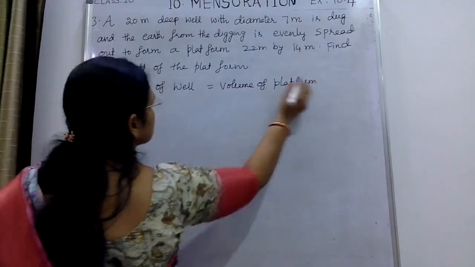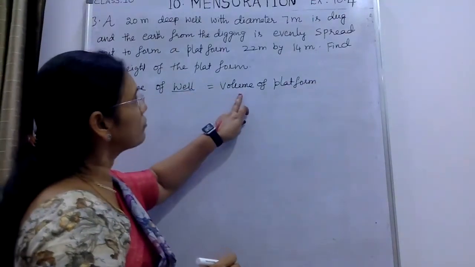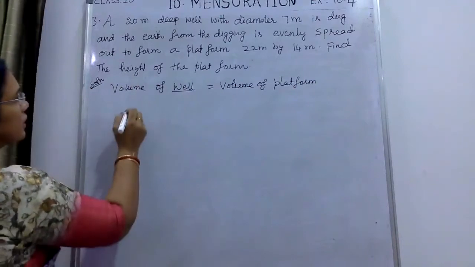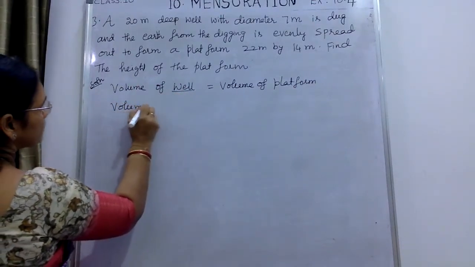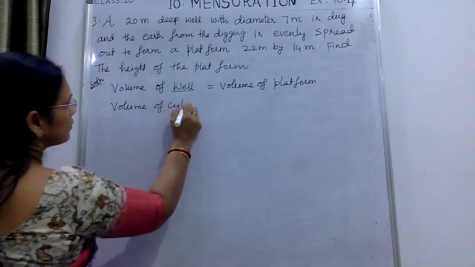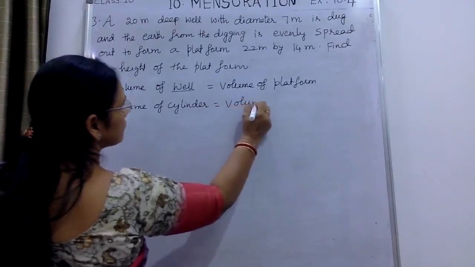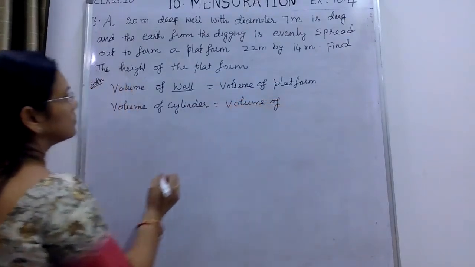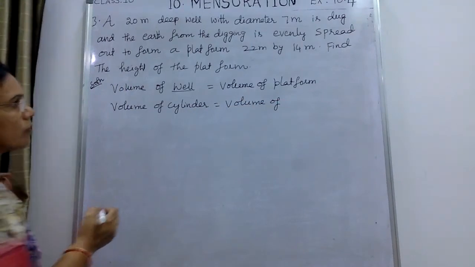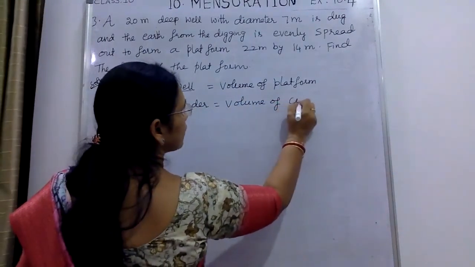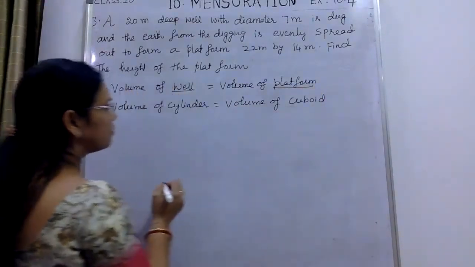Because the earth which came out from the well is used to form a platform. The well is in the shape of a cylinder, so the volume of the cylinder is equal to the volume of the cuboid, because the platform is in the shape of a cuboid.